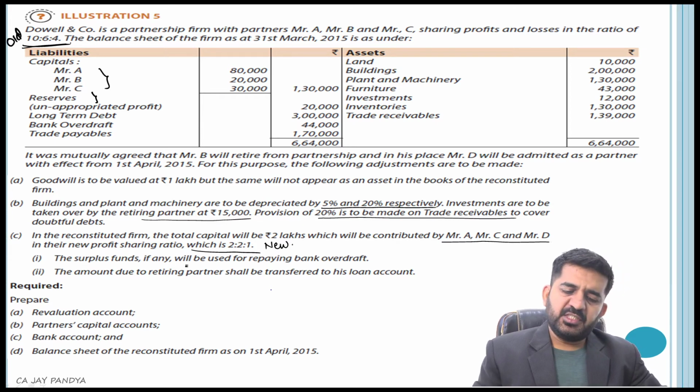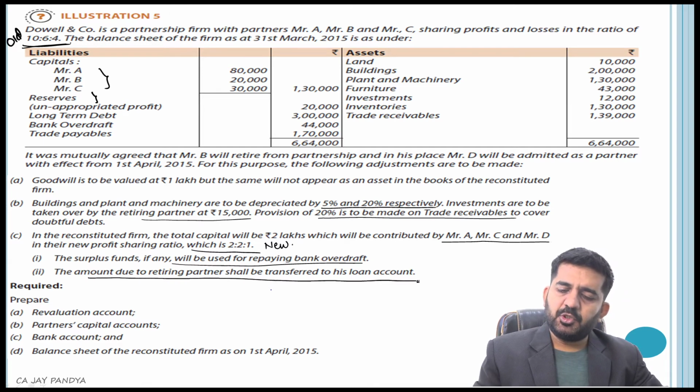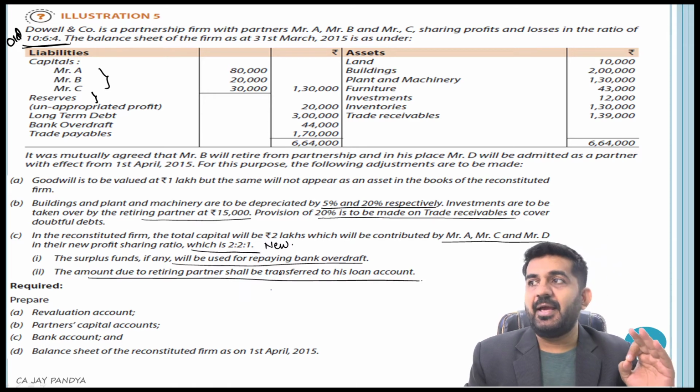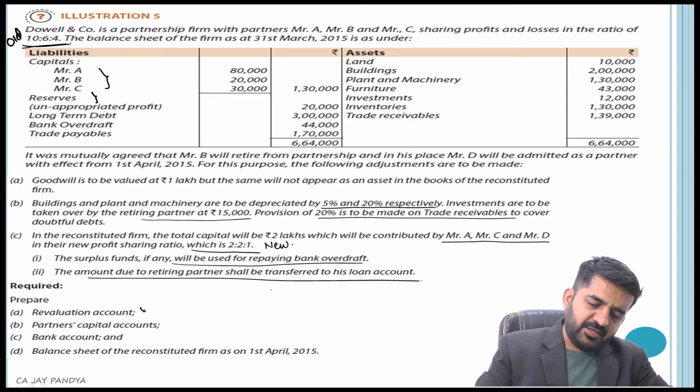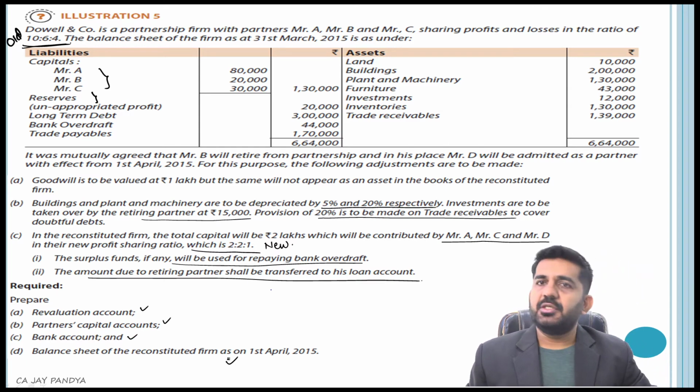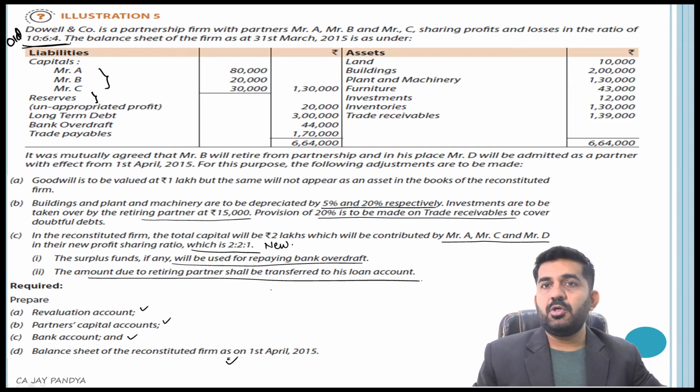The surplus funds, if any, will be used in repaying bank overdraft. The amount due to the retiring partner shall be transferred to his loan account. So nothing will be paid, everything will be transferred to loan account. Required: prepare revaluation account, partner's capital account, bank account and balance sheet. We will be preparing all 4 accounts: revaluation account, partner's capital account, balance sheet,